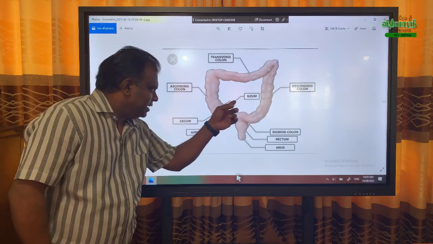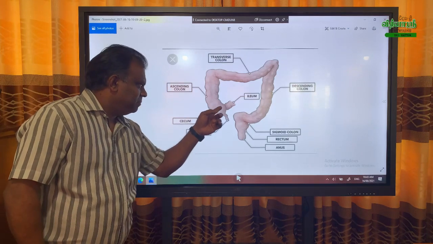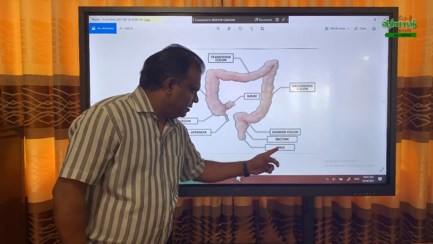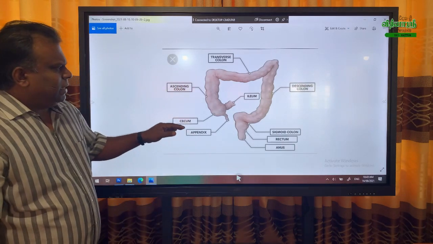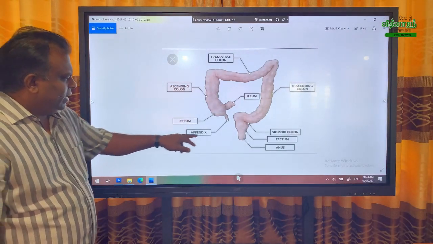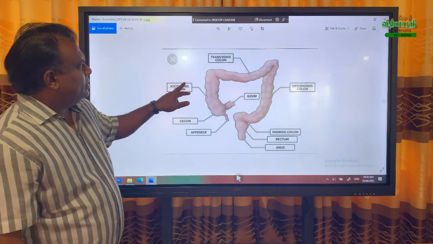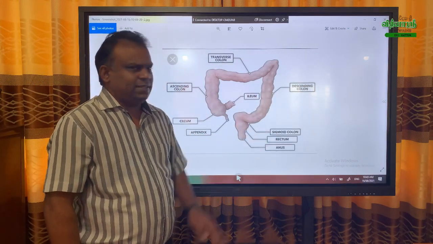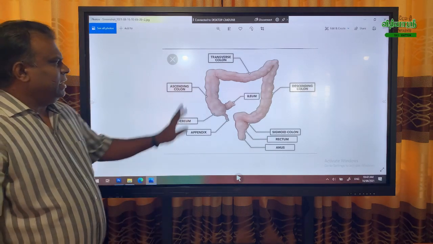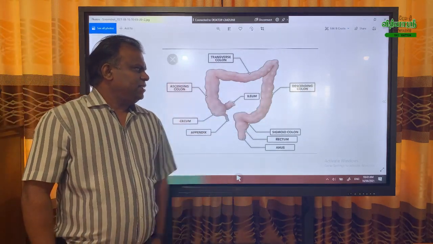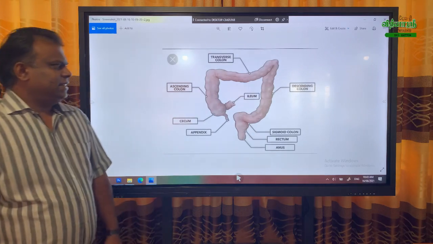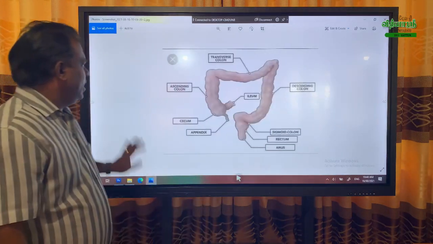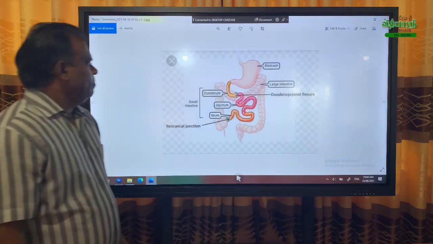Ileum, that means the small intestine, the connecting part. That's what the ileum indicates here. Sigmoid colon, rectum, anus. Up to O level we need the appendix, ascending, descending, and rectum and anus, enough. Here, no digestion occurs in the large intestine. That is the detailing of the large and small intestine.